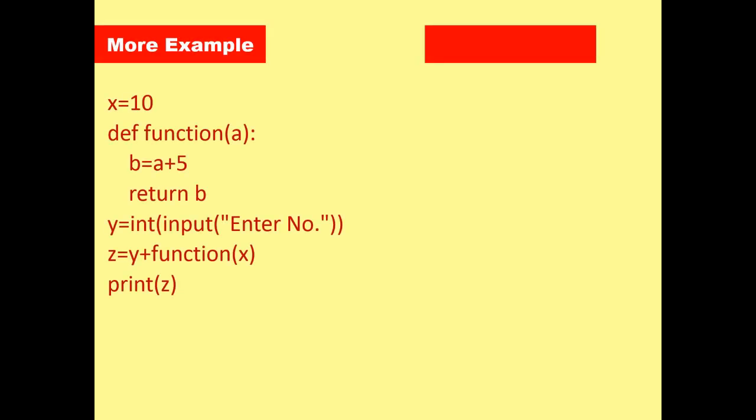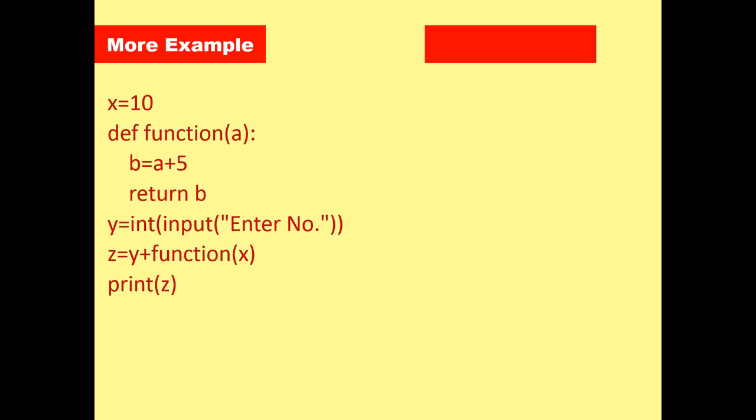My dear students, there are more examples. Kindly concentrate on example number 1. Here x is equal to 10. That x is equal to 10 is accessible from both the function as well as the main part. So which category does x is equal to 10 come under? Global. Then they move to the next line, the def function, and when they find the function header, they automatically move to the main section.